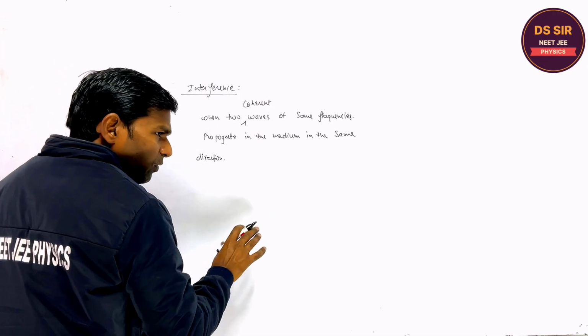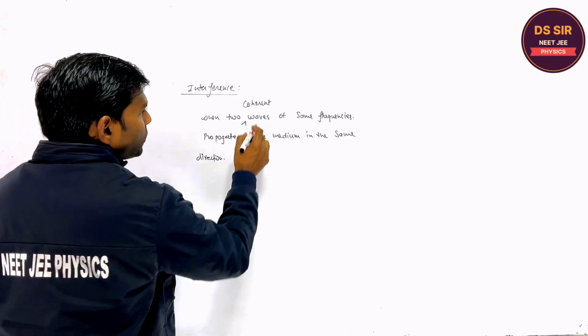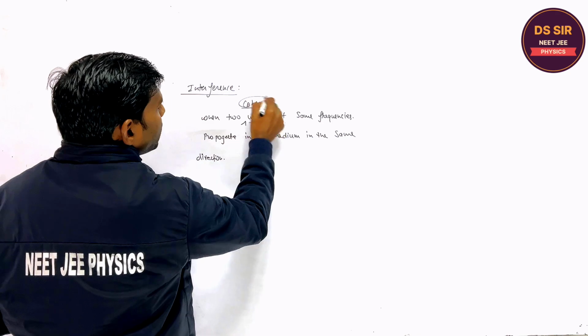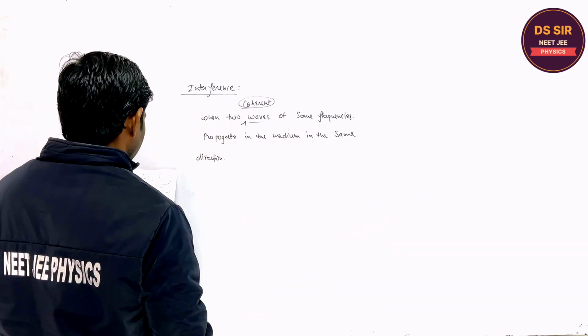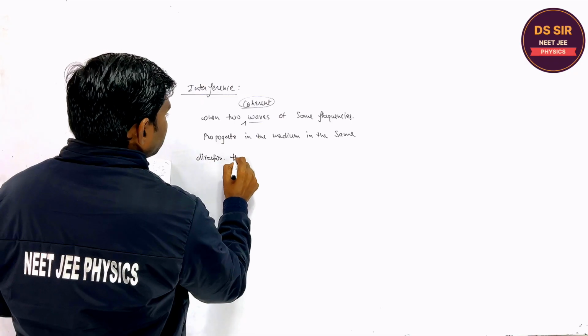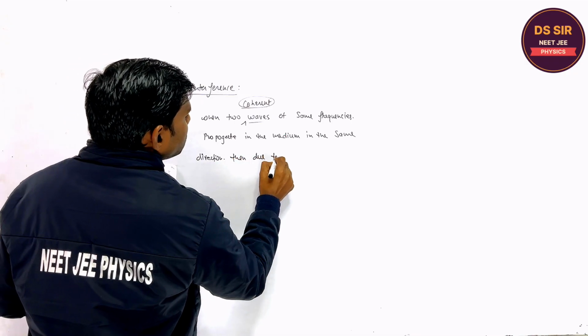When there are two sources of light, these two sources are coherent sources and the frequency must be the same, and they propagate in the same direction, then due to superposition